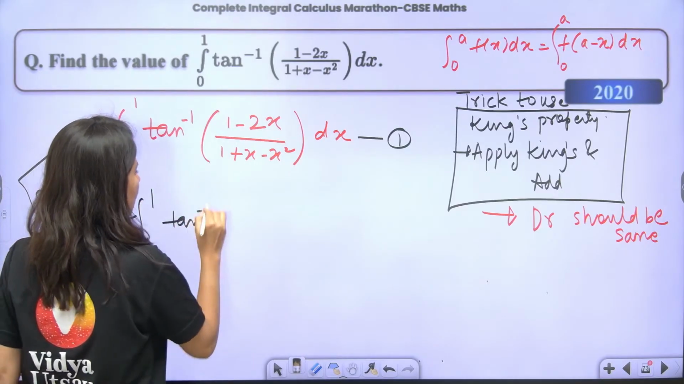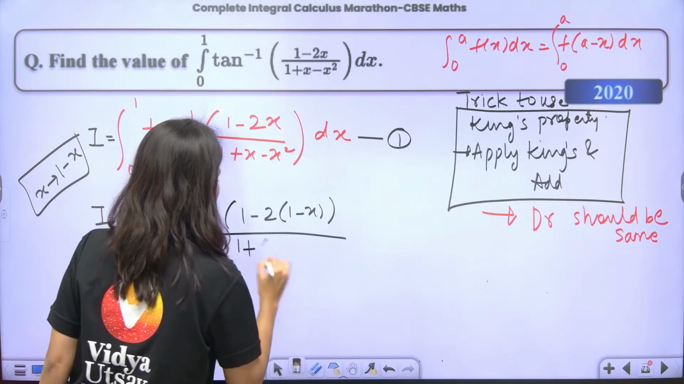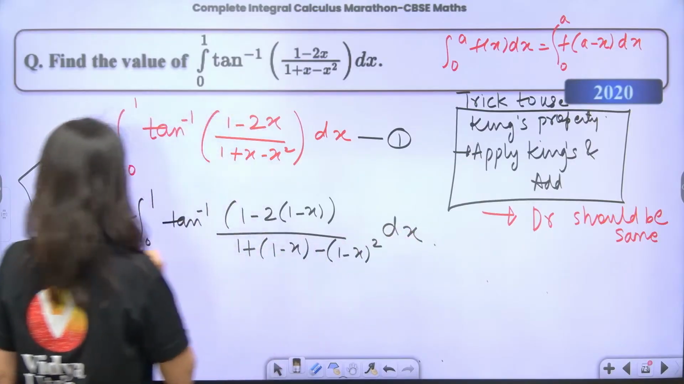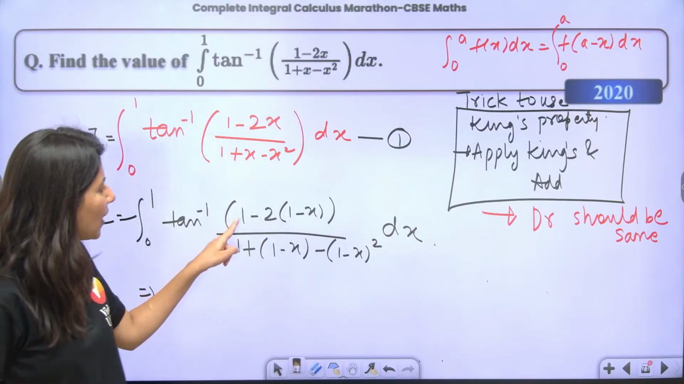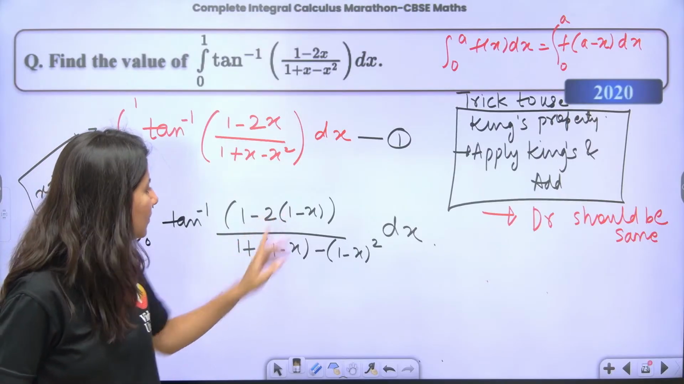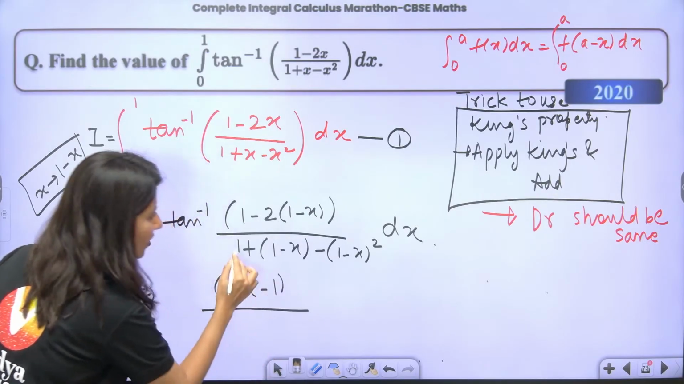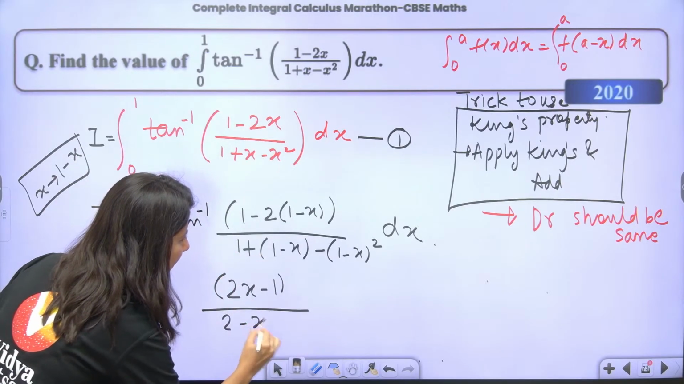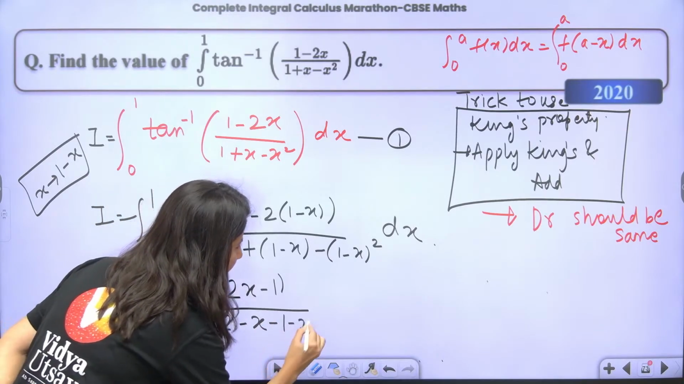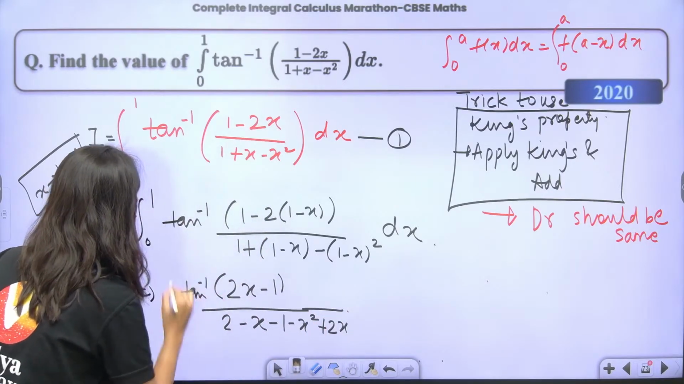Tan inverse of (1 minus 2(1 minus x)) upon (1 plus (1 minus x) minus (1 minus x) whole square) dx. If you solve it, what will you get? 1 minus 2, so minus 1, and then plus 2x, so 2x minus 1. And we have 1 plus 1, 2 minus x, and minus 1 minus x square plus 2x. This is tan inverse, integral 0 to 1.